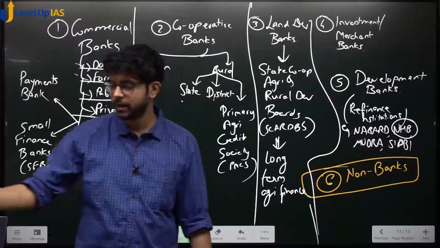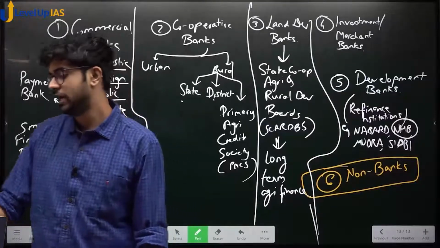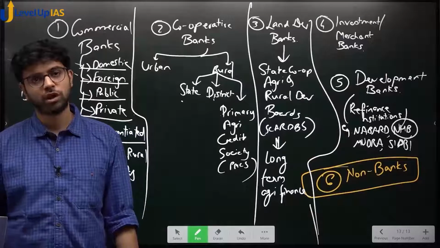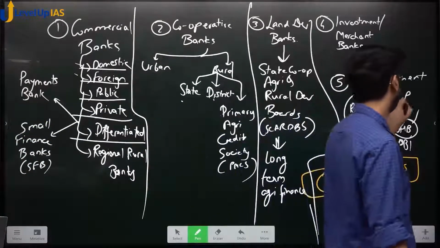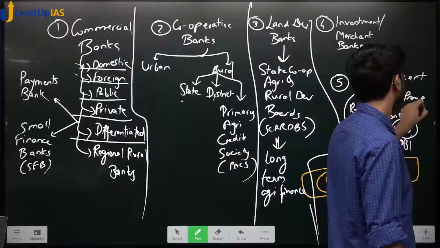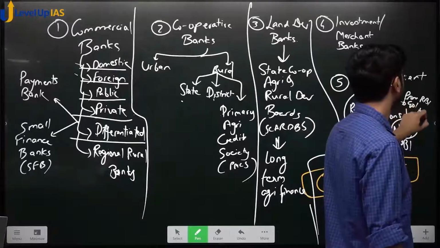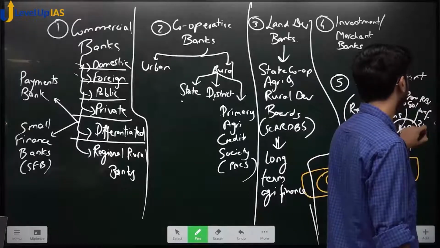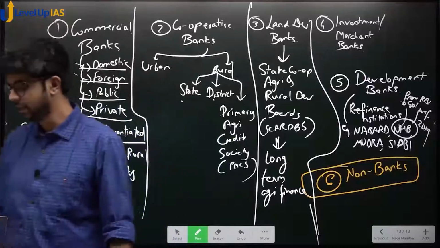Now see, RBI and government are different. I hope you know this. So the control of NHB has been shifted from RBI to GOI with effect from 2019. 1st June, 1st April or June something, 2019.